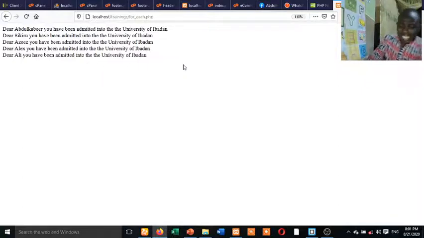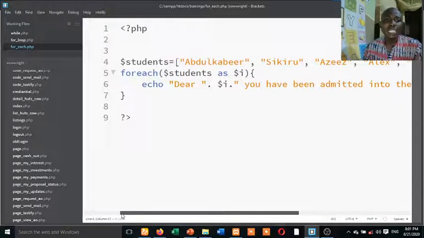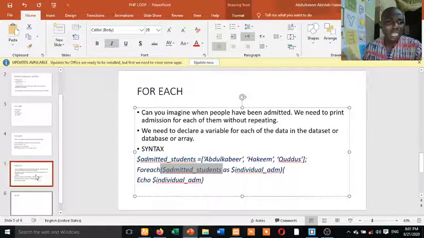So you can see, by the time you follow this, you appreciate what looping is all about. Instead of me repeating the same thing one after the other. So you can see that is how it is looping. So this one is for each. Now I must have to finish it. I think I have also, but I didn't try that one.